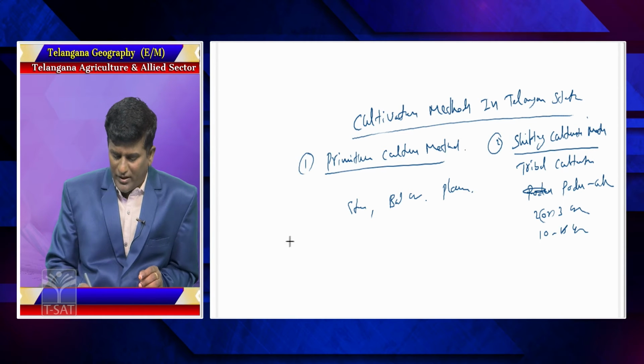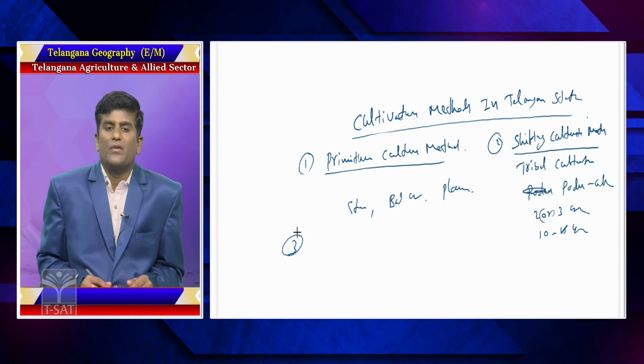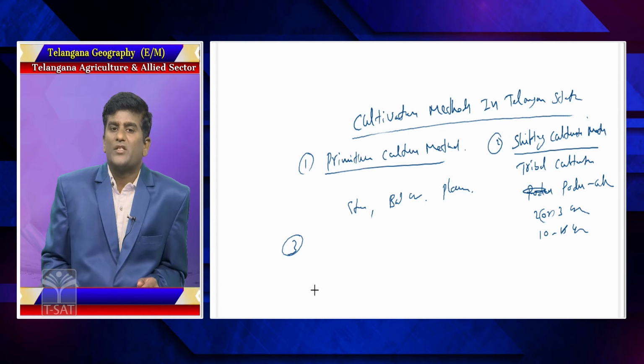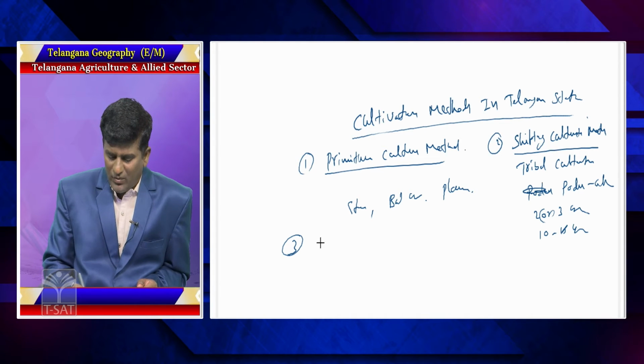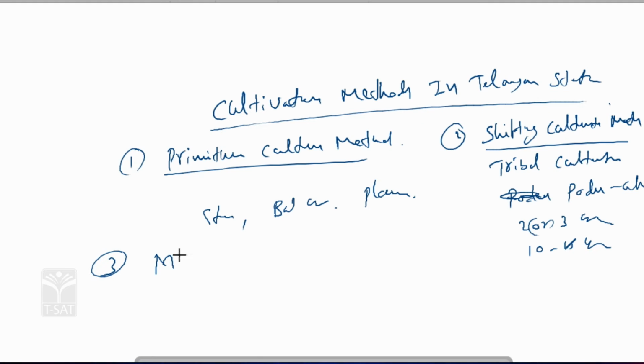Next, the third method is the mixed cultivation method. What do you mean by mixed cultivation?